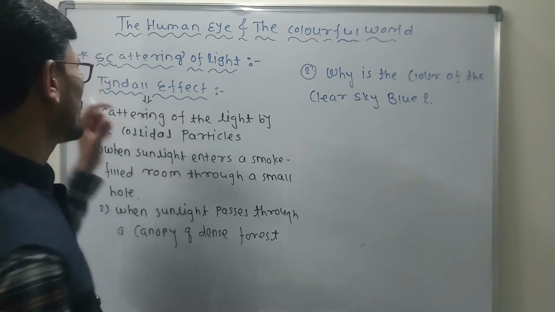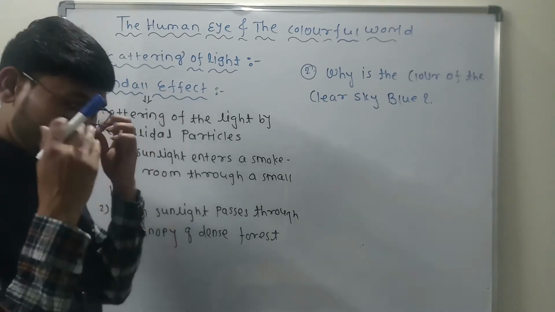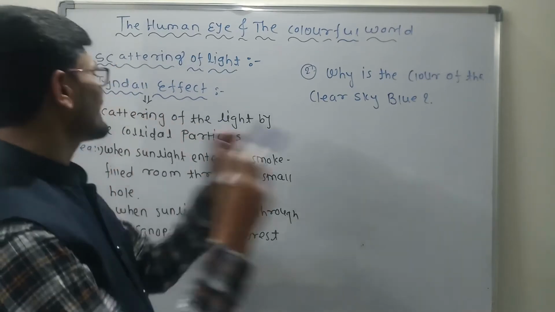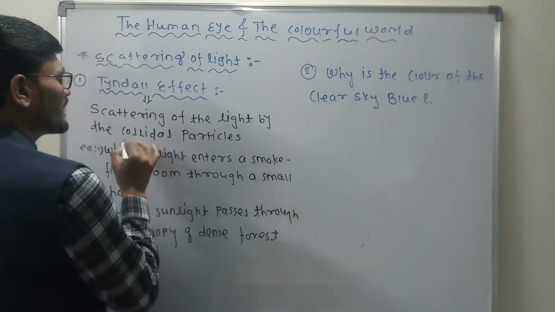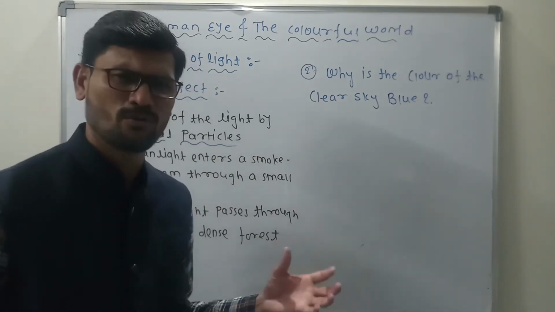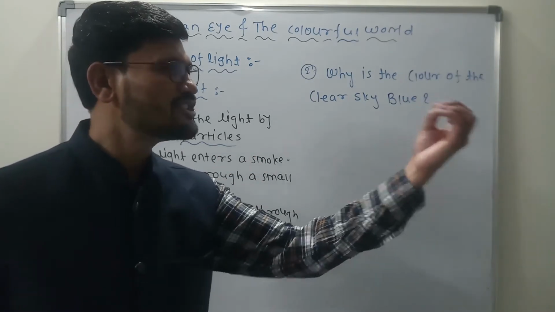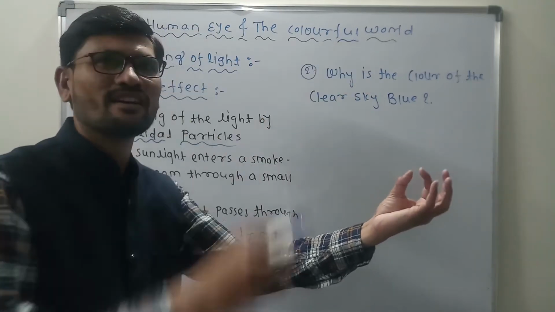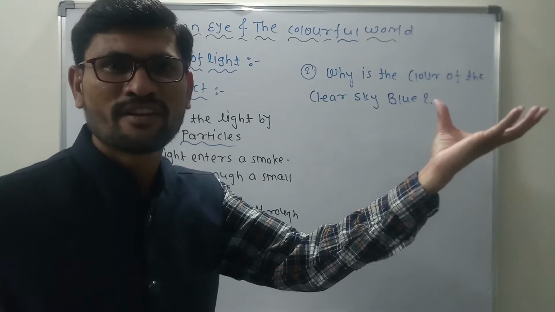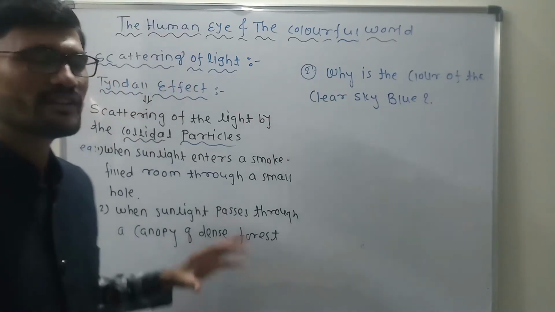So what is the statement of the Tyndall effect? The scattering of light by the colloidal particles. Now, what exactly do colloidal particles mean? I am saying that dust particles are not visible to us, but when light is scattered on them, the particles become visible. Correct? This is what is called the Tyndall effect.